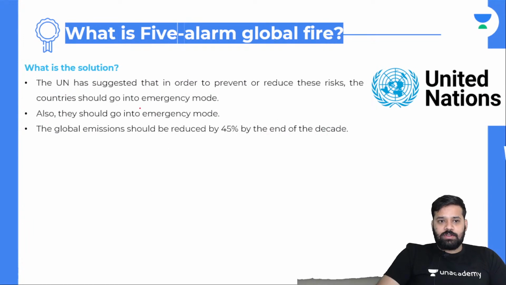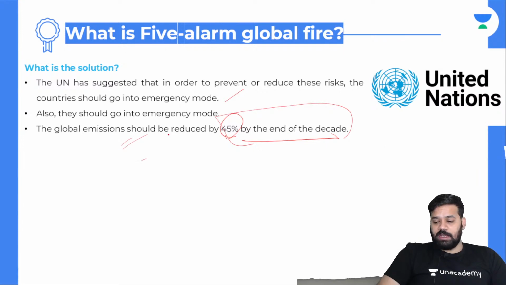Going forward, what is the solution? UN has suggested that in order to prevent or reduce this risk, the countries should go into emergency mode. The global emissions should be reduced by 45% by the end of the decade. Global emissions, this is for climate change.